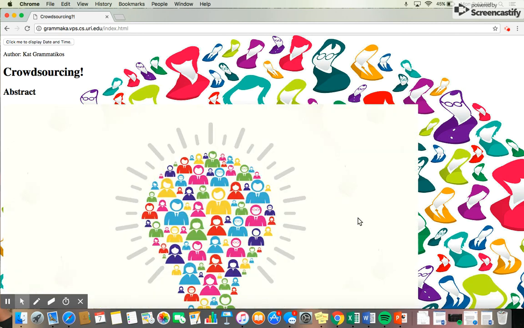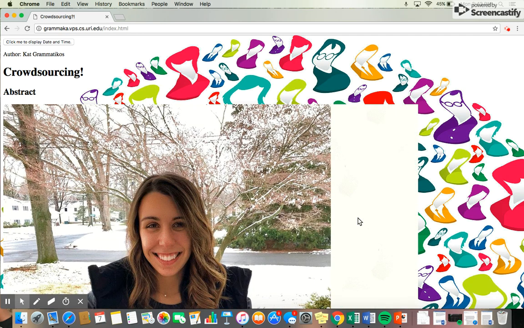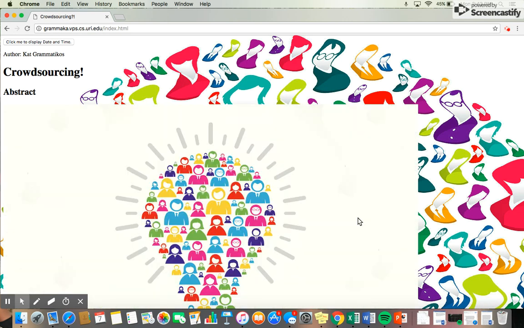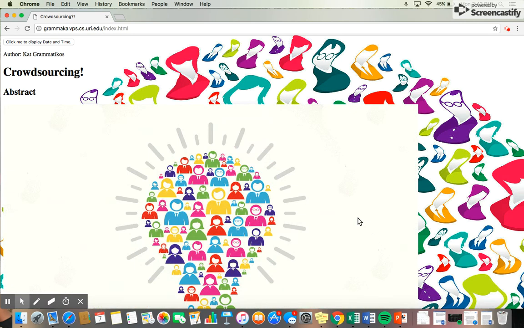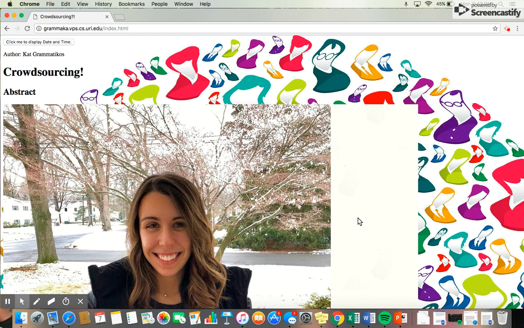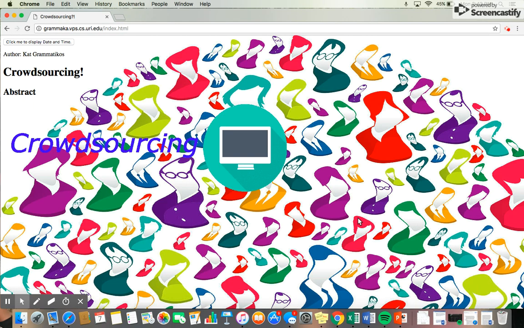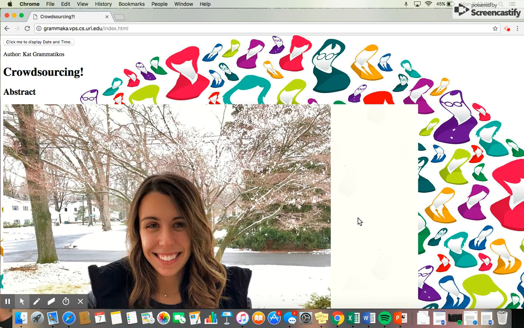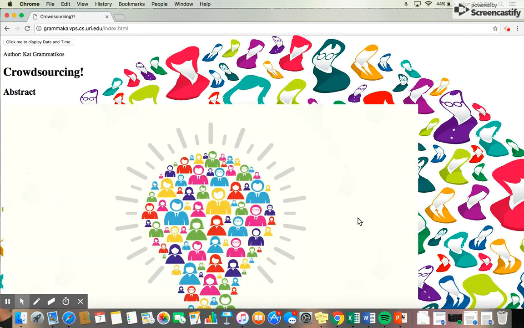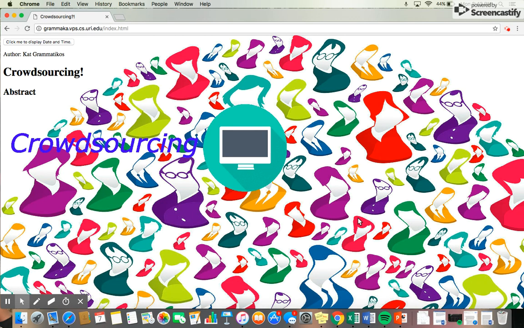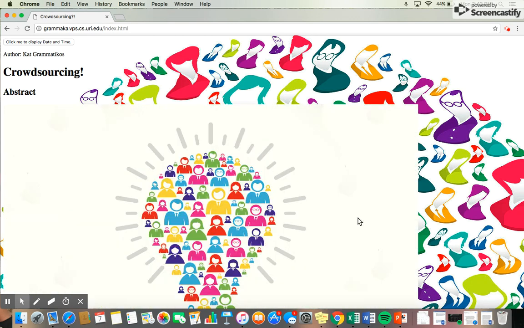Crowdsourcing is the process of getting work or funding, usually online, from a crowd of people. What is great about crowdsourcing is that more heads are better than one. What that means is that instead of pulling information from one single source, multiple people can contribute, which gives more comprehensive information. Now that you know the basics of crowdsourcing, I can dive into my website and show you more about it and how I retrieve my information.